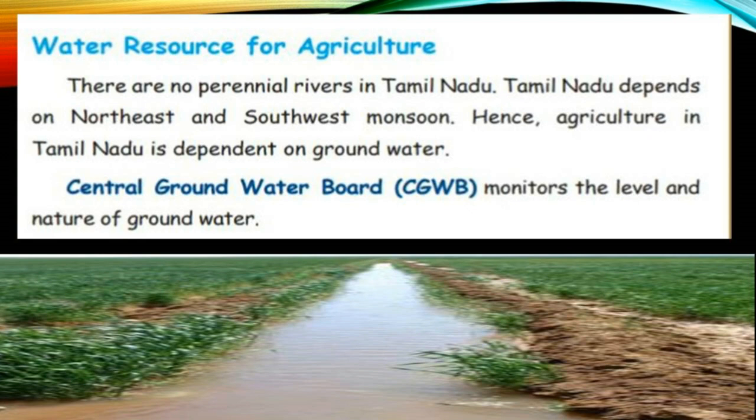Here, the Central Groundwater Board, CGWB, is the full form. It monitors the level and nature of the groundwater. It is very important for agriculture. Without water, agriculture or plantation will not grow.